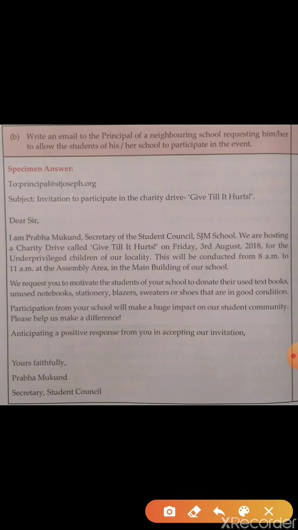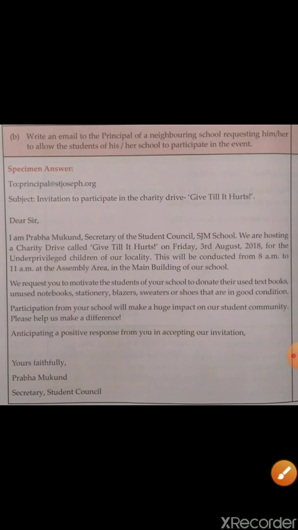Don't write your email ID. You must write the email ID of the person to whom we are writing. Mostly it will be a formal letter, so you have to write the designation. For example, if you're writing an email to the manager of a supermarket, then you must write manager Reliance Supermarket at the rate gmail.com. And there shall not be any space between the words. It must be together. There is no gap in the email ID.